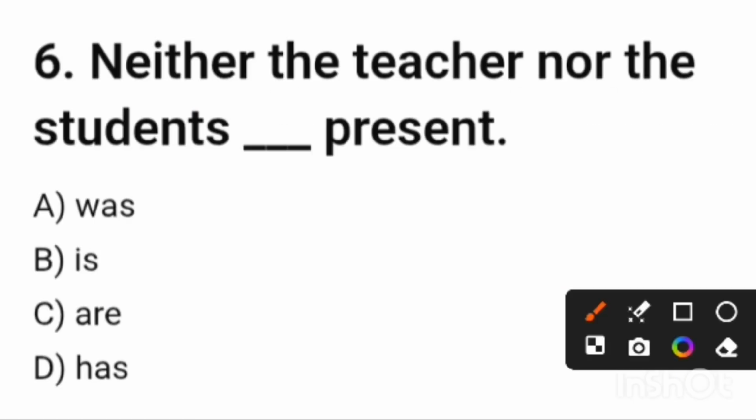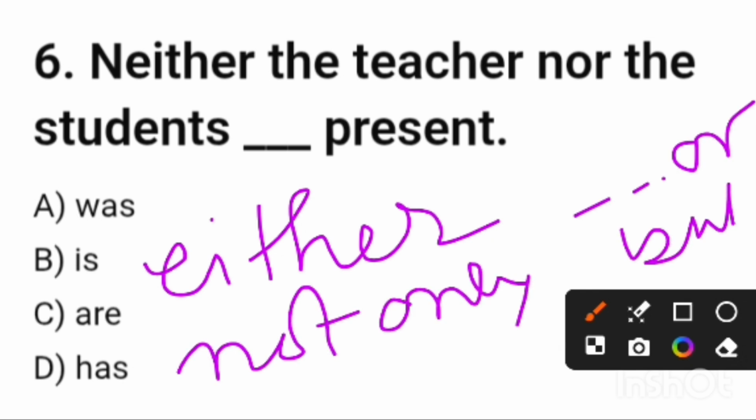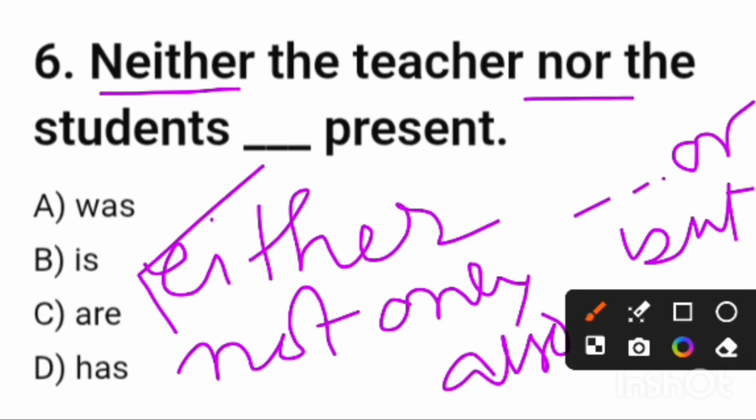Next, it is also a question of agreement. "Neither the teacher nor the students blank space present." Friends, neither nor, either or, not only but also, these types of conjunctions are called correlative conjunctions. That means all the time we have to use this combination. Either is followed by or. Not only is always followed by but also. Here it is written neither is followed by nor, so there is no such mistake.